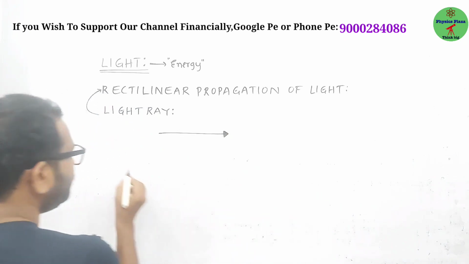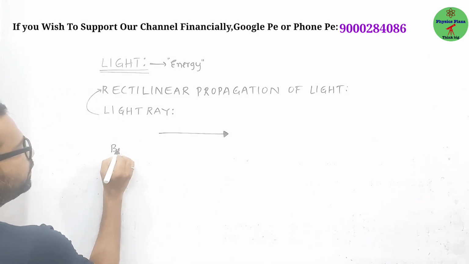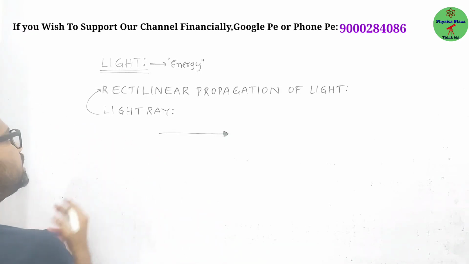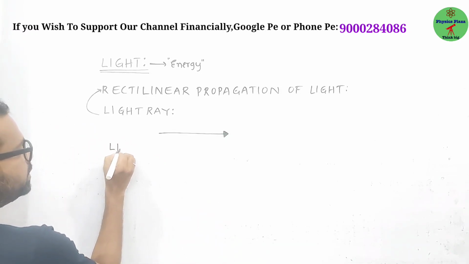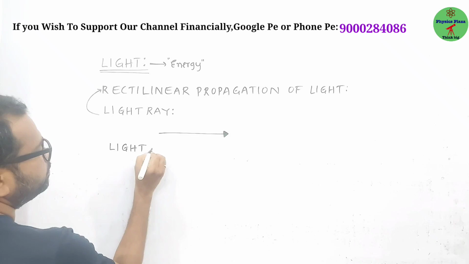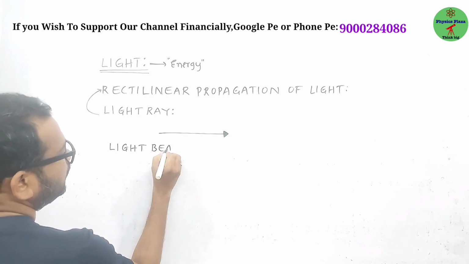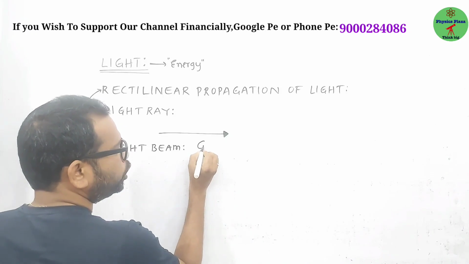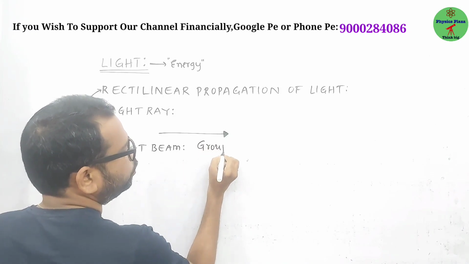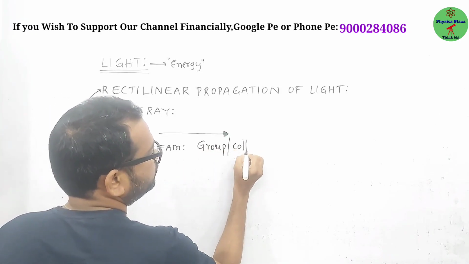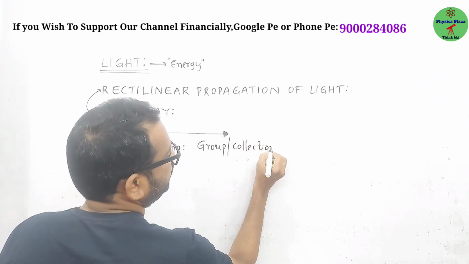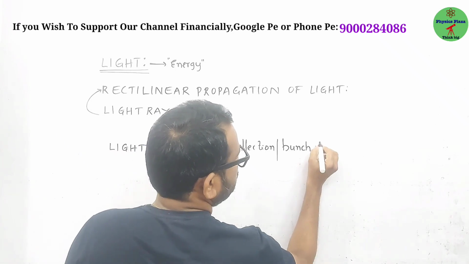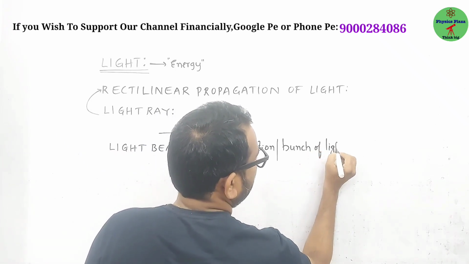Okay, fine. Next we discuss the beam of light or light beam. Beam of light or light beam, anything is okay actually. Understanding the concept is important. So what is a light beam, dear children? It is like a group of light rays, or a collection of light rays, or simply a bunch of light rays.